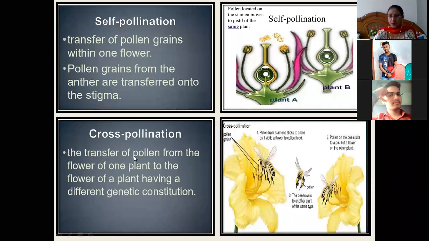So cross-pollination can take place by different modes. Here you can see an example: honeybee. Honeybee is also doing the pollination. It is transferring the pollen grains from one flower to another. So it can be one of the modes of reproduction.